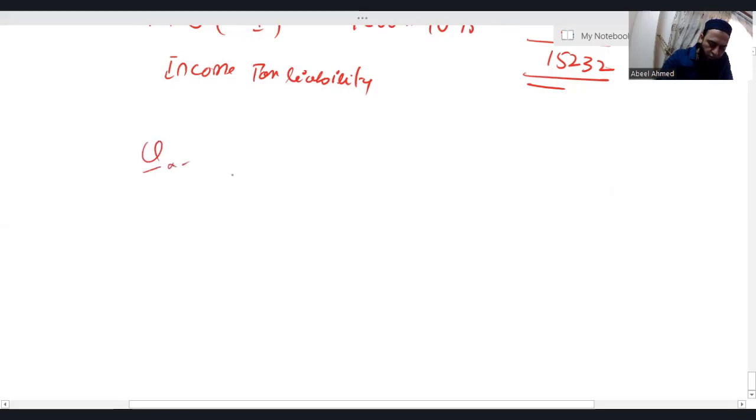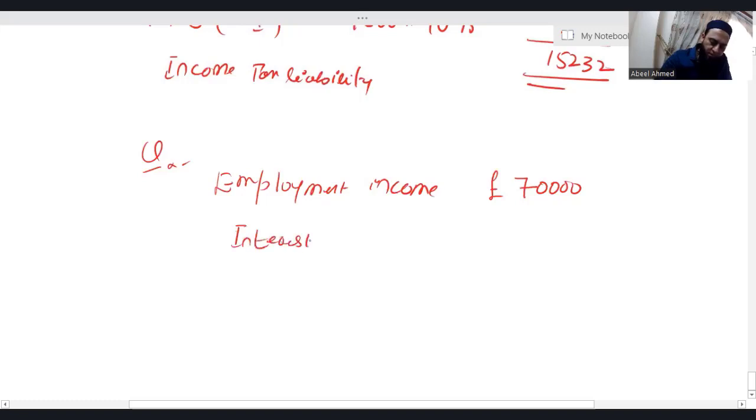Let's see another question. Employment income is 70,000. Interest income, which is saving income, is 25,000.